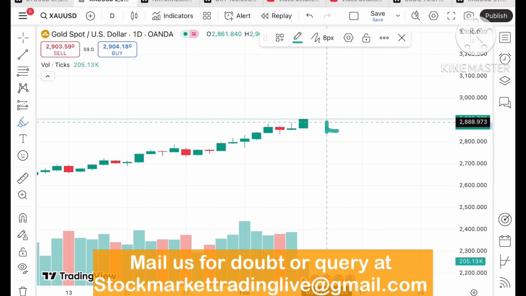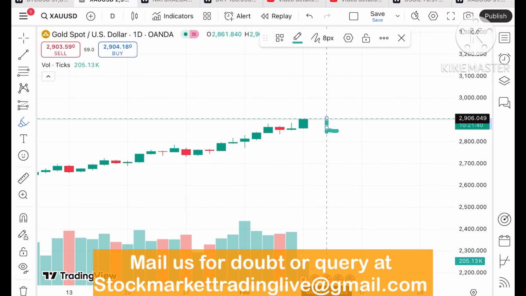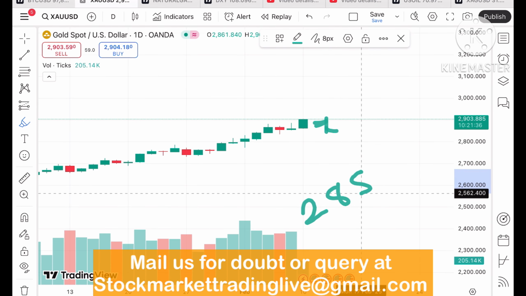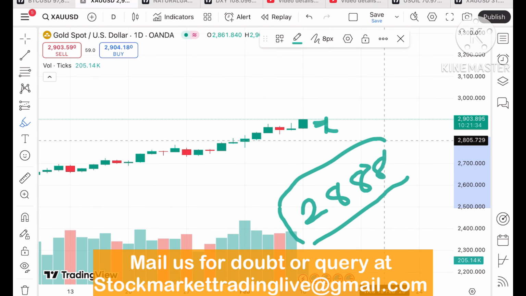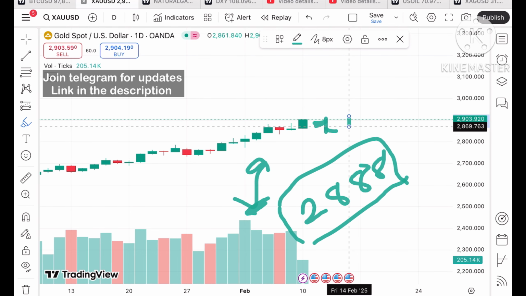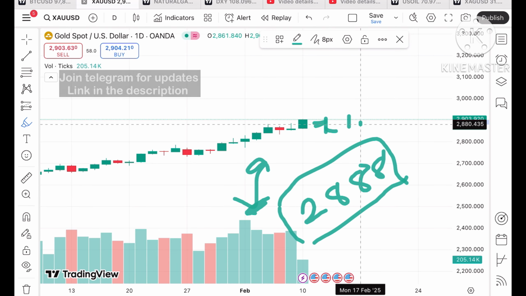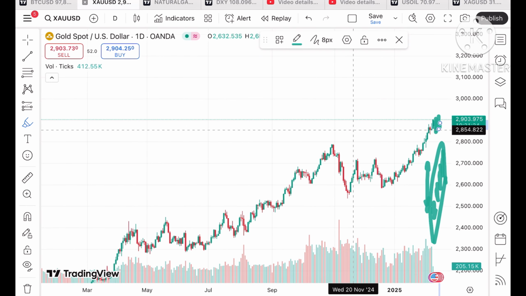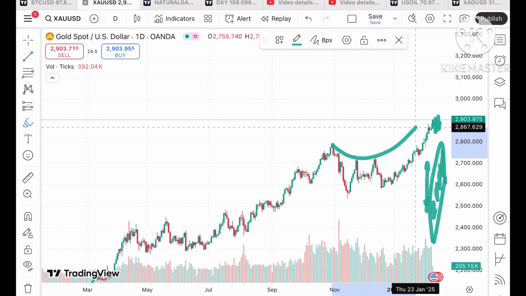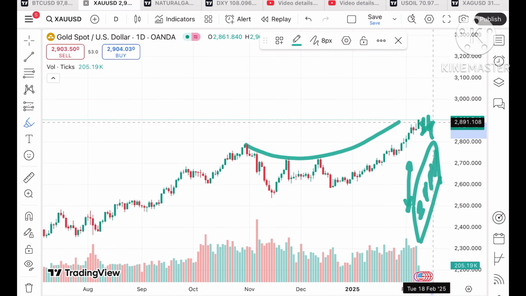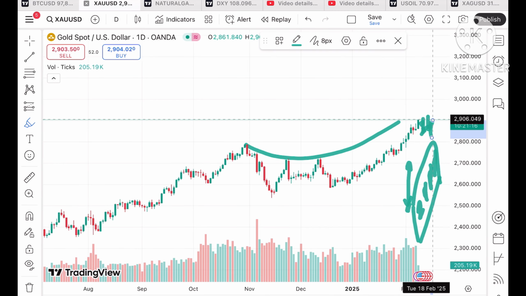Suppose the price keeps sustaining above this level, a probability of moving further upside will be there. But if it starts coming towards the level of $28.88, we can see a bounce back can come. But if it starts falling below this level, a probability of going towards 28.69 will be there, and from there a level of 28.54. If you look at this particular pattern, a U pattern has formed, so chances are very high that we can see further upside movement. And if it starts going above this level, a further upside.